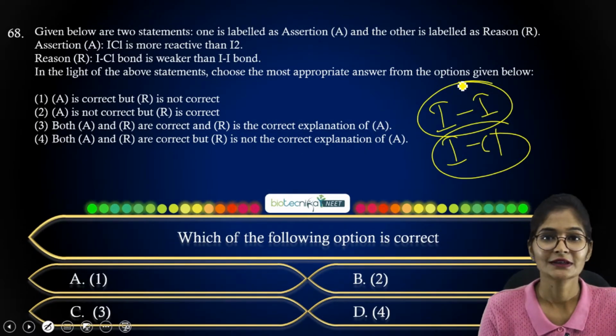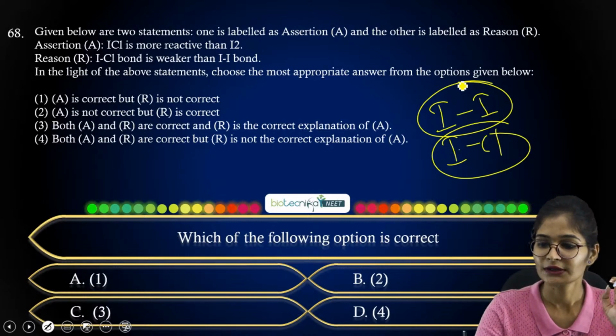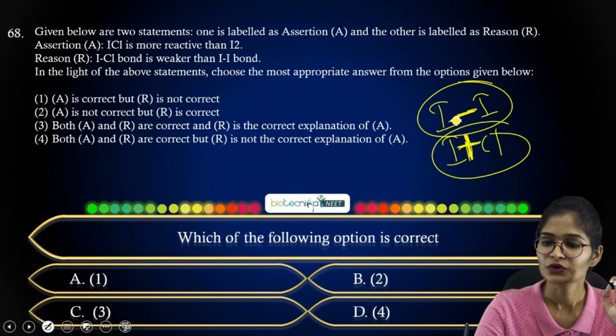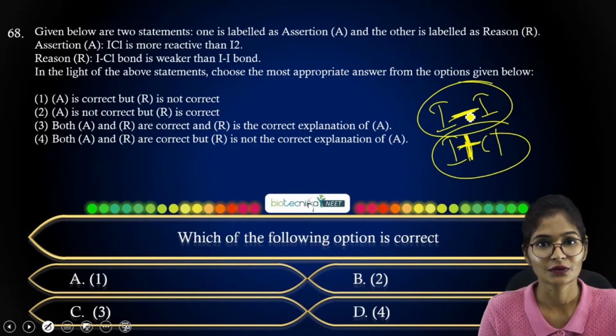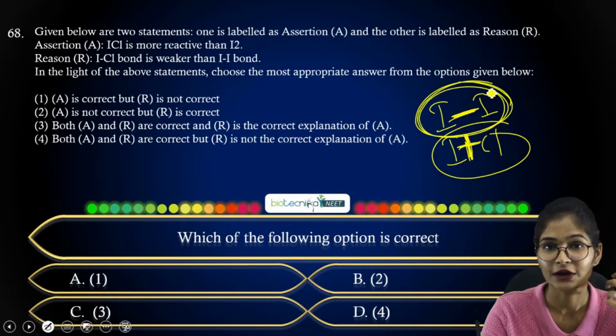So already I have explained that with respect to ICl and I2. ICl is more reactive than I2 they have given, and the reason they have given is ICl bond is weaker than I2 bond. Yes, obviously. What I have told is that ICl bond breaking is easier compared to the I2 bond. The I2 bond is between two iodine atoms.